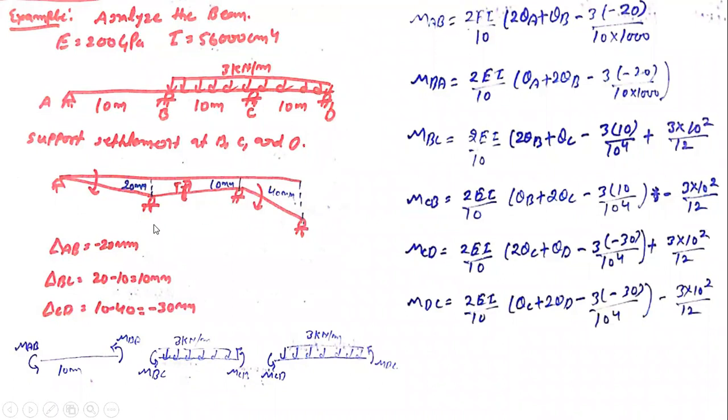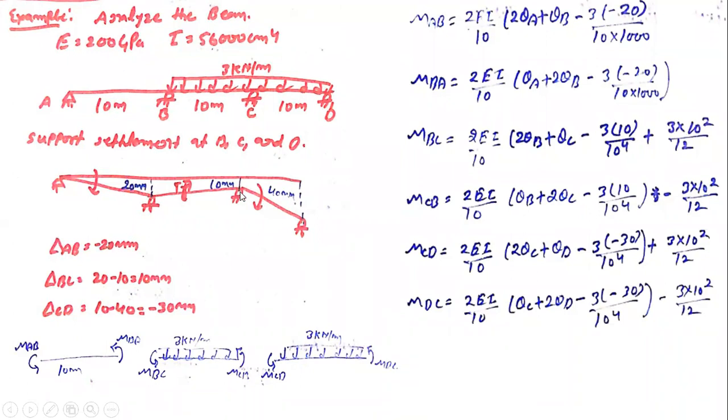Now we need to calculate the differential settlement. We are not going to get the direct value here. We need to put in the value which is differential, meaning how much one support settles with respect to the other support. Here A is not going to settle anyhow, its settlement is 0. So what should be the value for segment AB? In that case, delta comes out to be 0 minus 20 mm, so that value is minus 20.